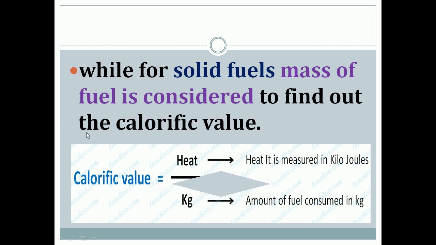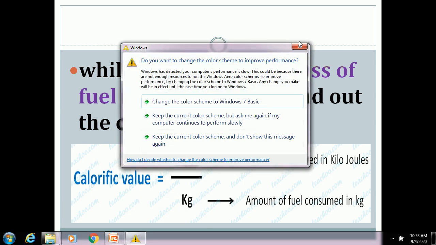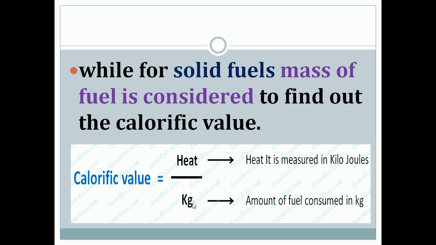There is a formula to calculate the calorific value: calorific value of fuel is equal to heat divided by kg. That means heat is the heat liberated during the burning of the particular solid fuel. If it is a solid fuel, it will be measured in terms of mass, and the unit of mass is kg. So it is heat divided by the amount of fuel consumed in kg. Heat is measured in kilojoules.